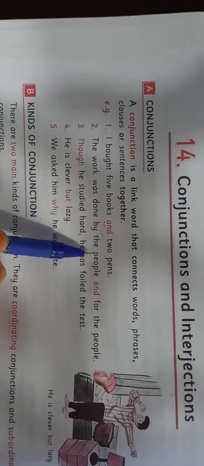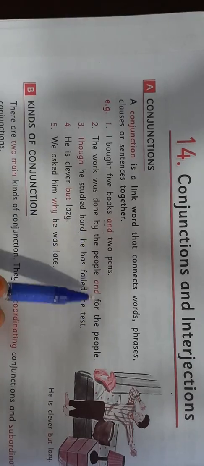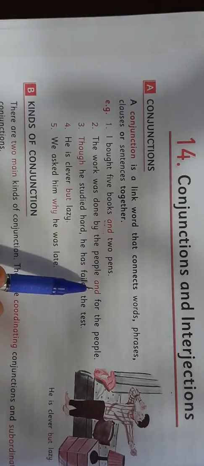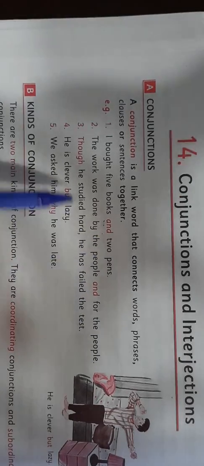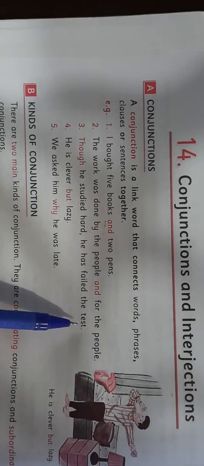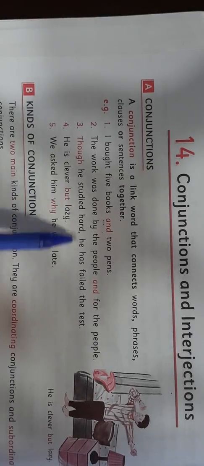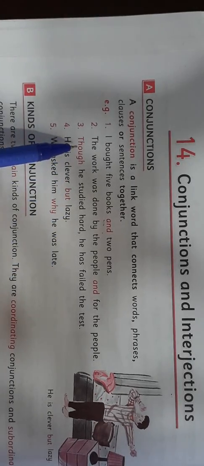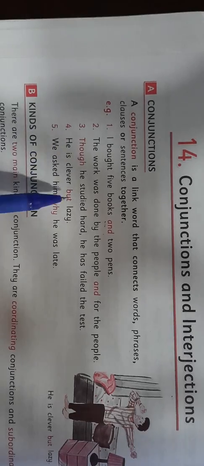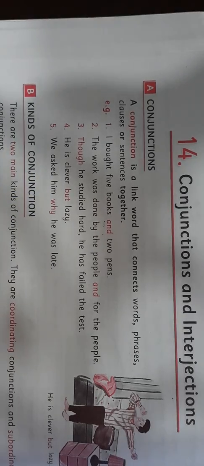The work was done by the people and for the people. So here also we are joining two sentences using the conjunction and. Though he studied hard, he has failed the test. Here we are joining one sentence to another using the conjunction though. Likewise, but and why, they are also conjunctions used in these sentences.